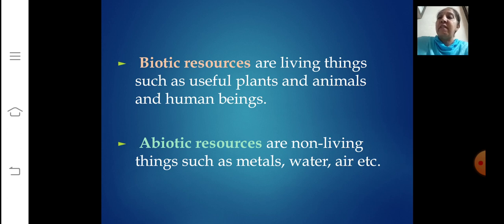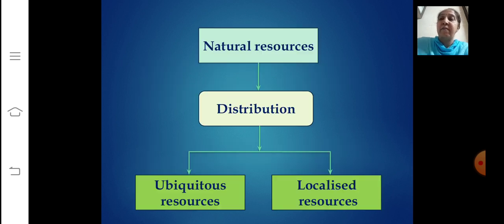Biotic resources are living things such as useful plants, animals, and human beings. All living things are included in biotic resources, whereas abiotic resources are non-living things. So we can take the example, all non-living things like soil, rocks, metal, water, everything is included in abiotic resources.